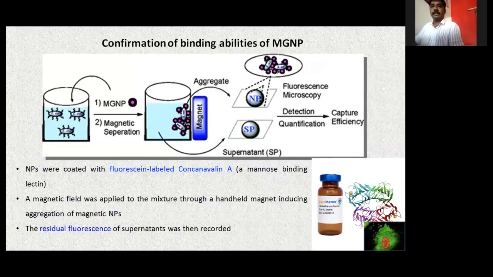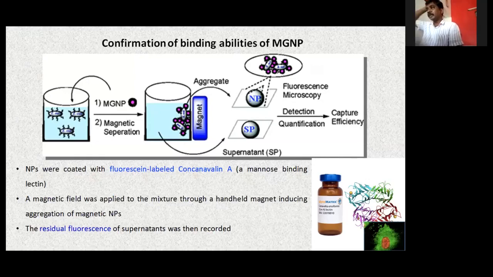Yeah, the next slide also explains the same mechanism, right? How this MGNP is prepared and further utilized to attract, or bind with, the bacteria, and further it is separated from the system by using an external magnetic field, and the supernatant intensity is measured. In this case, you utilize the fluorescence property of the supernatant, and also the nanoparticle, and confirm whether the bacteria has been removed from the system or not.